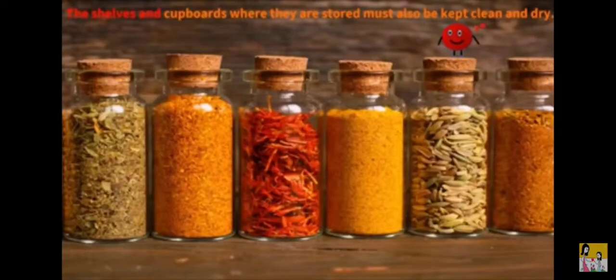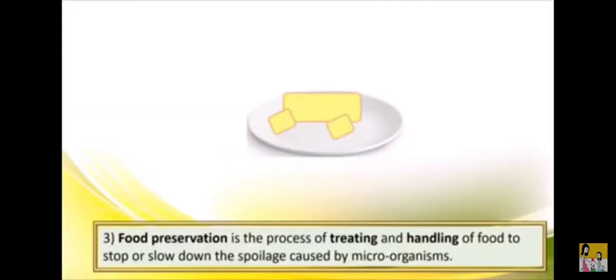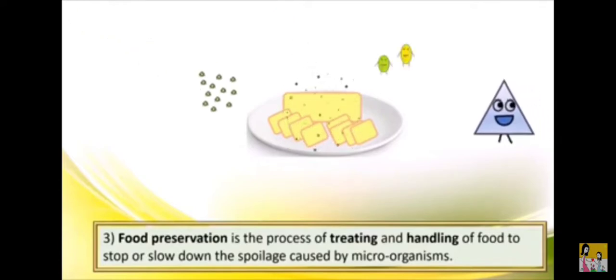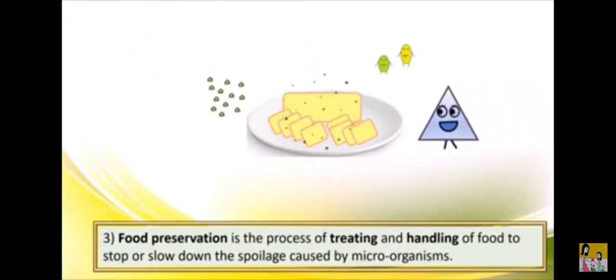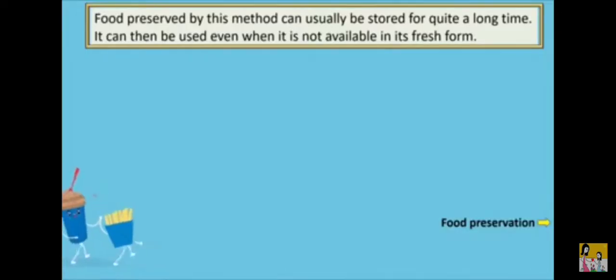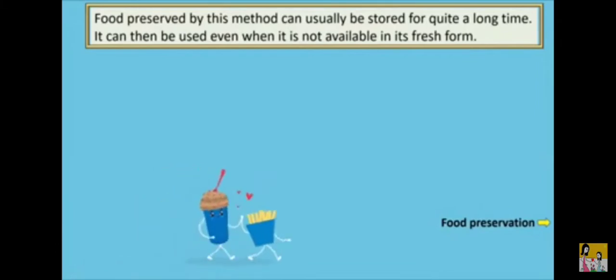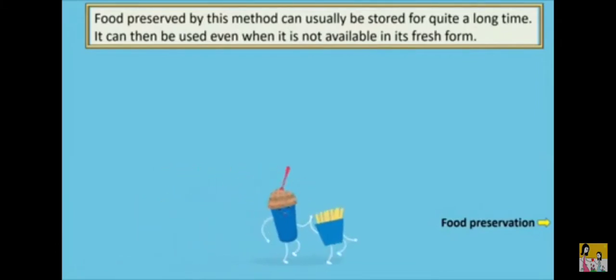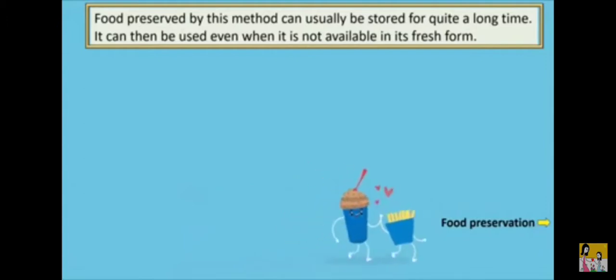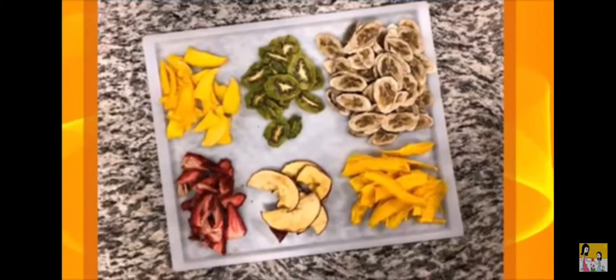Food preservation is the process of treating and handling of food to stop or slow down the spoilage caused by microorganisms. Food preserved by this method can usually be stored for quite a long time. It can then be used even when it is not available in its fresh form. Some of the methods used for preservation of food are